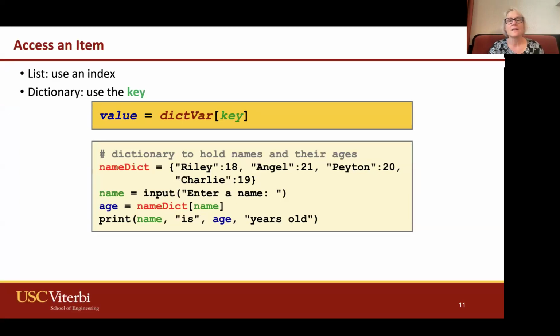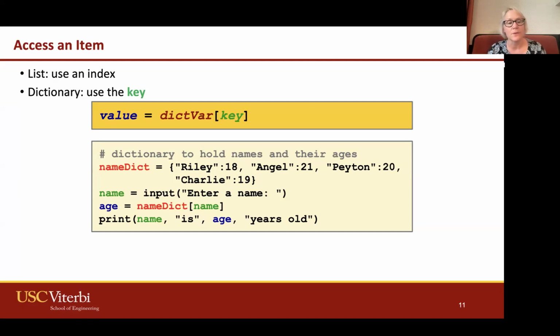Well, in dictionaries, much like an index, we use the key, and we still use that same syntax of the square brackets. So using our dictionary variable, square bracket, we can put our key and then we can get the value. So we'll get that matching value to that key.